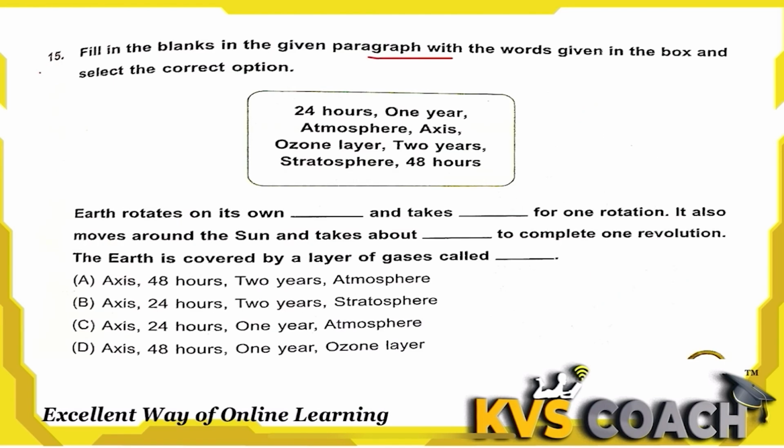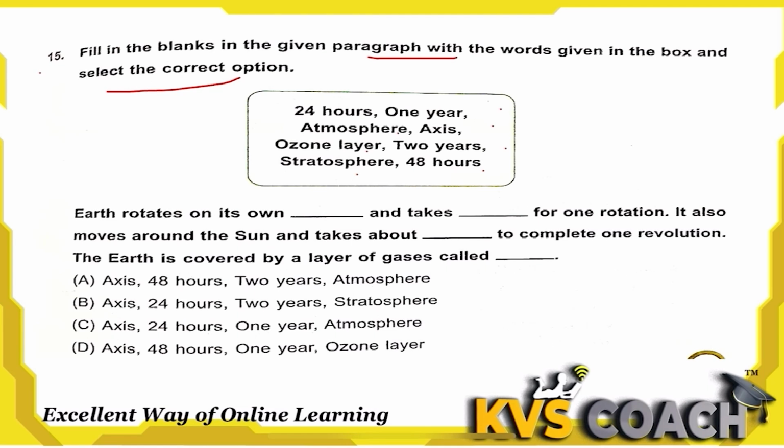Next, fill in the blanks in the given paragraph with the words given in the box and select the correct option. The words are: 24 hours, 1 year, atmosphere, axis, ozone layer, 2 years, stratosphere, 48 hours.